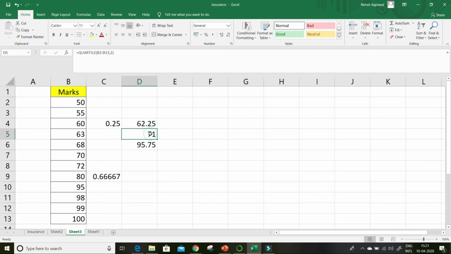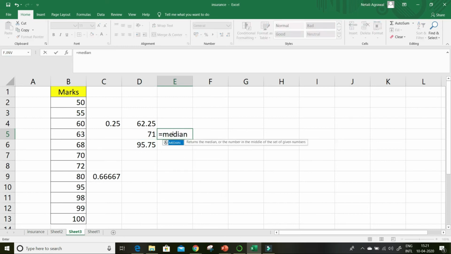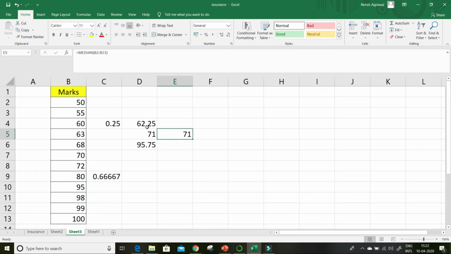Now this 50th percentile or your second quartile, that is also your median. See, median is also the mid value, right? Same thing is the 50th percentile. So median is your 50th percentile. Median is equal to your second quartile. So this is your first quartile, this is your second quartile, this is your third quartile.